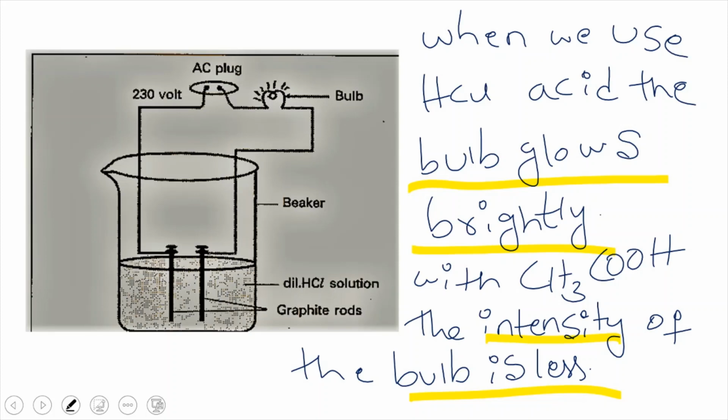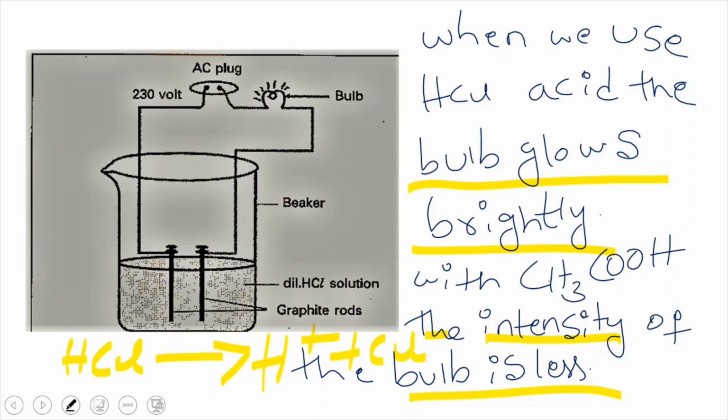Strong acid means which contains more number of H plus ions. See, if HCl is there, when it gets dissolved in water, it completely dissociates into its constituent ions, that is H plus and Cl minus ions. After some time, there are no whole molecules of hydrochloric acid.